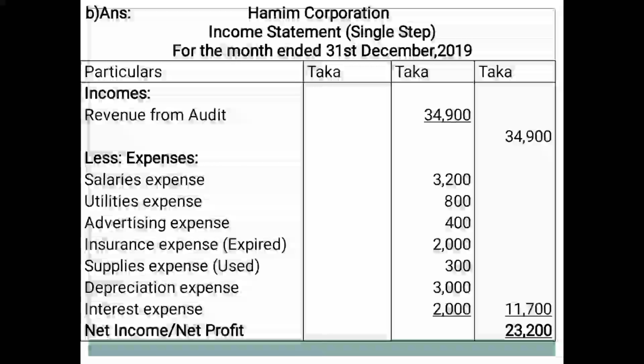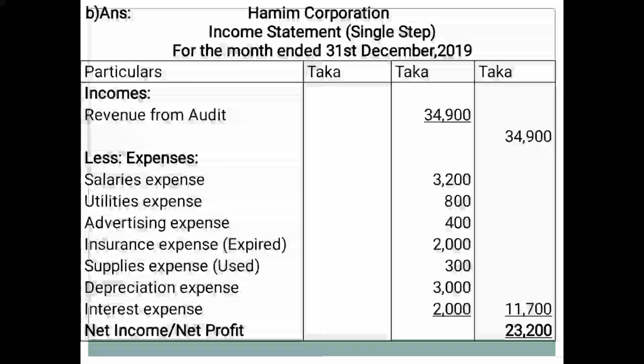Now we get the amount of net income, or net profit, Taka 23,200. Net profit Taka 23,200. This amount is to be transferred to the owner's equity statement or statement of financial position, for adding with the amount of opening capital.